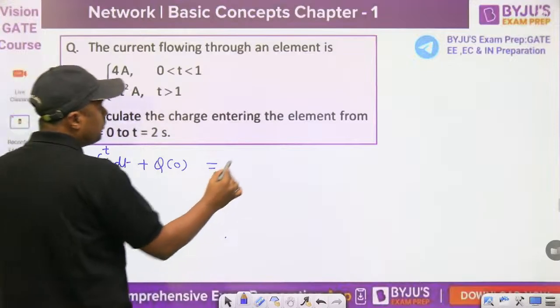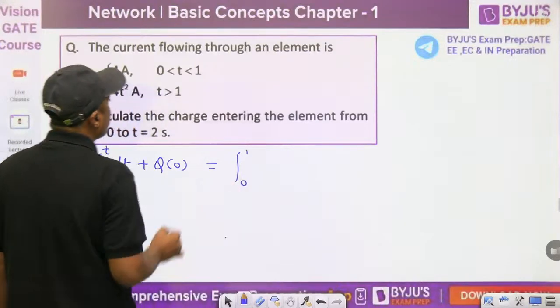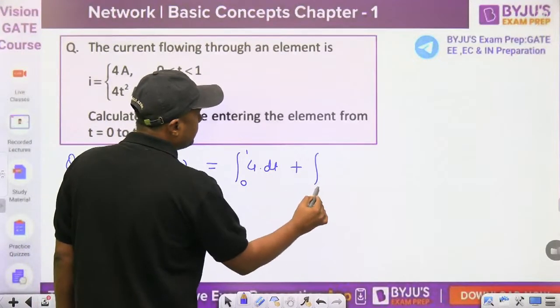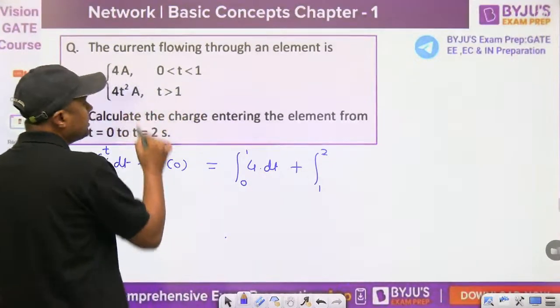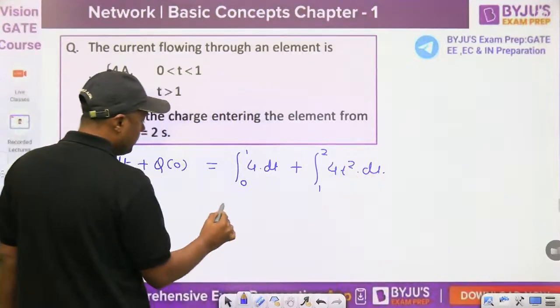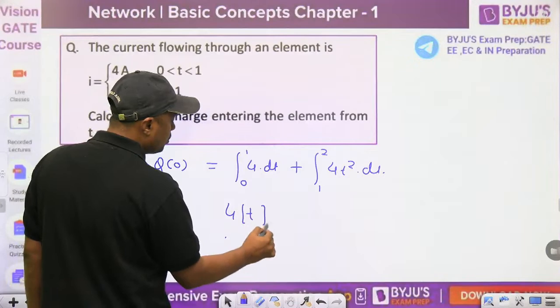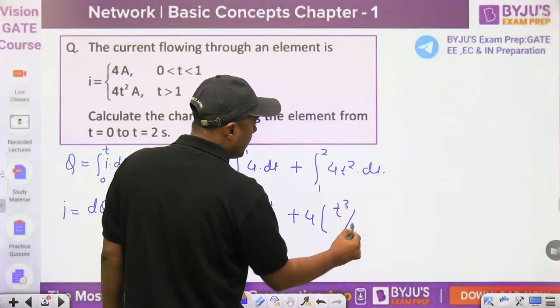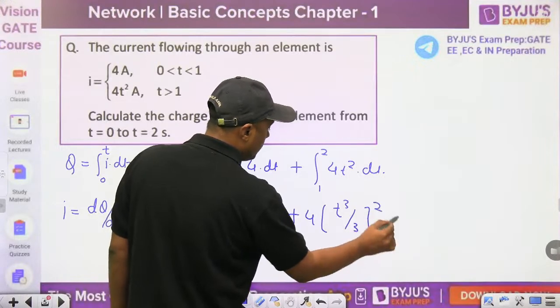This means first you integrate from 0 to 1 second, which is the integral of 4 dt, plus from 1 to 2 the integral of 4t² dt. This becomes 4t from 0 to 1, plus 4 common, and the integration of t² is t³/3, from 1 to 2.